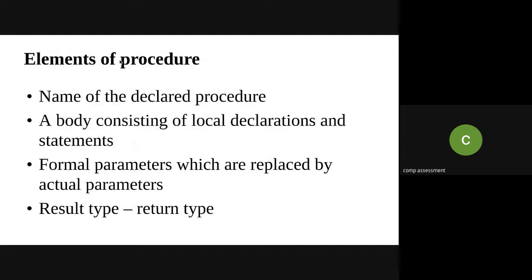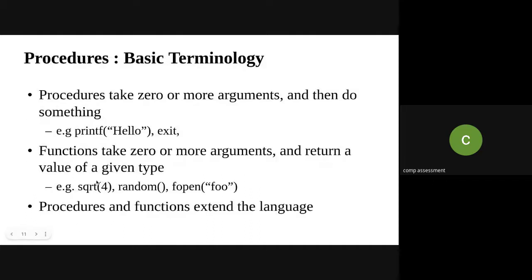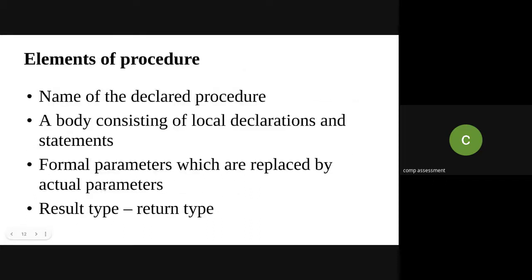The elements of a procedure, we already talked a lot about: the name of the declared procedure, the name we give to the set of blocks; a body consisting of local declarations and statements, that is, a set of instructions; formal parameters which are replaced by the actual parameters, as I just explained; and if the procedure returns any result, then the return type, as I mentioned with the square root function on the previous slide. So those are the elements of the procedure.